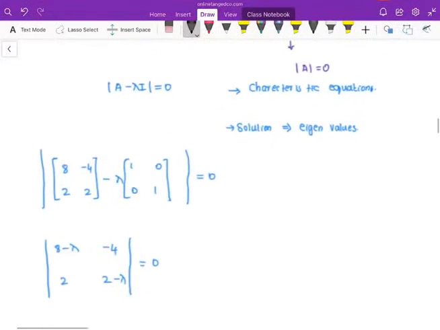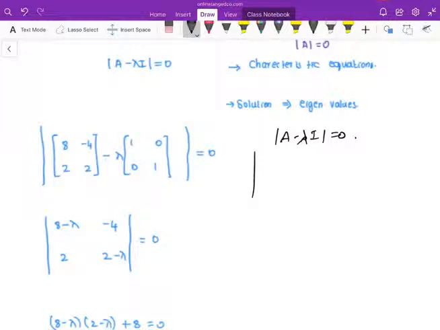So what is the condition? How to find the eigenvalue of a problem? Just take the determinant of A minus lambda I, and find the values of lambda. So it's nothing but the matrix [8 -4; 2 2] minus lambda into [1 0; 0 1].